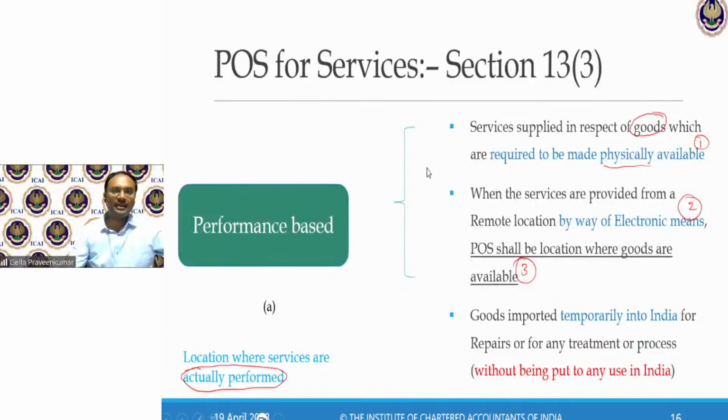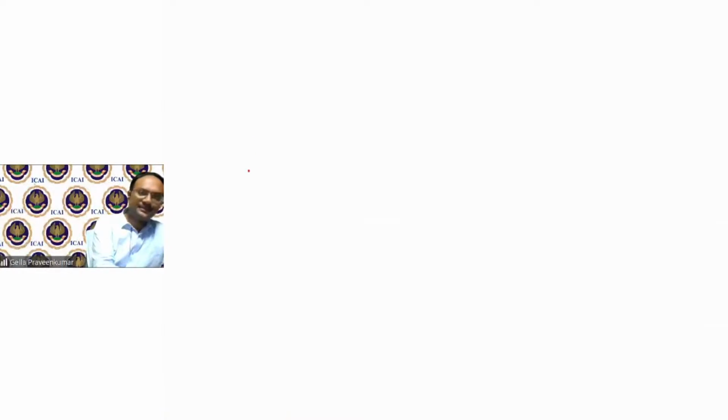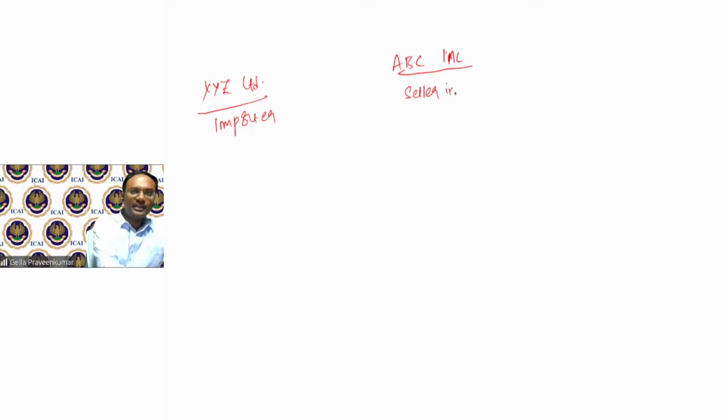I'll give one example to have a better understanding of this point. Say XYZ Limited is an importer. ABC Inc. is a seller in the US.